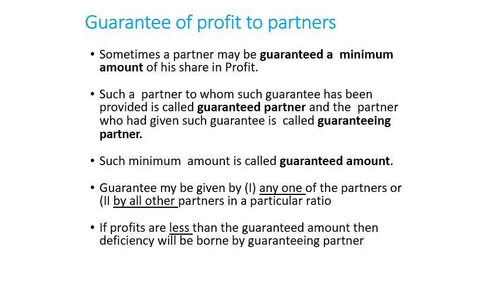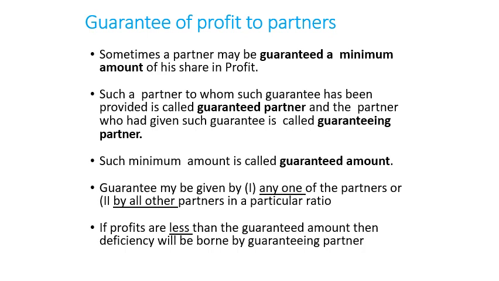Sometimes a partner may be guaranteed a minimum amount of his share in the profits by the other partners. So it means one person is given a guarantee that the minimum amount of the profit will not be less than that. In such a case, the partner to whom the guarantee has been given is called the guaranteed partner, and the other partners who are giving the guarantee are called guaranteeing partners. The minimum amount of the guarantee is called the guaranteed amount.